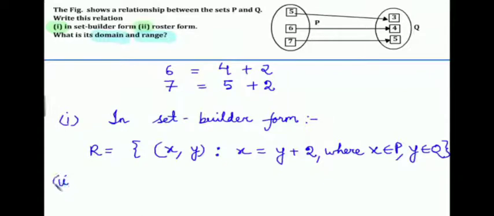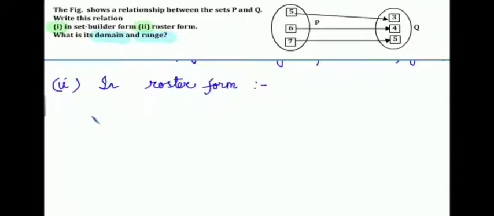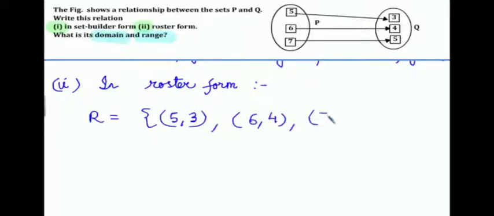Now convert it into roster form. So in roster form, we can write directly from the figure, R is equal to {(5, 3), (6, 4), (7, 5)}. These are the possible results shown in the figure. So using roster form we can easily find the domain and range.